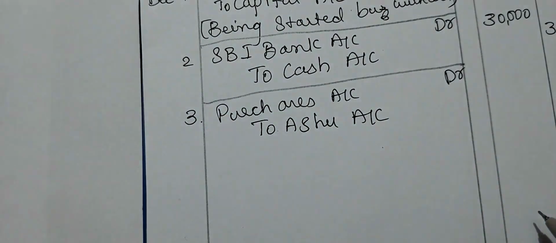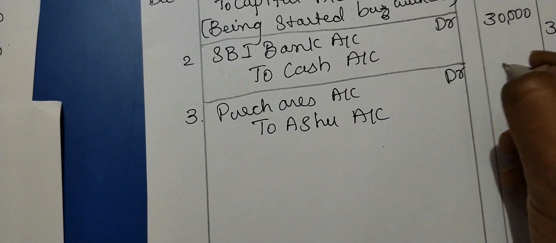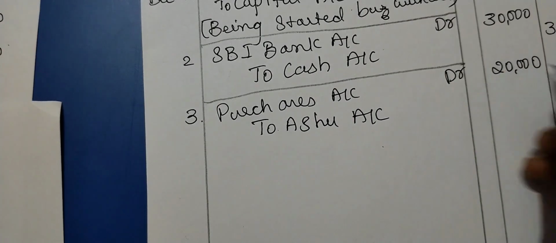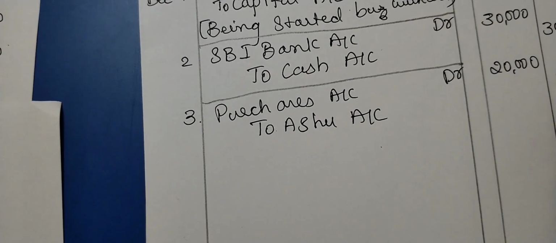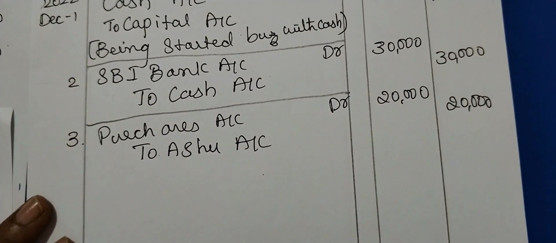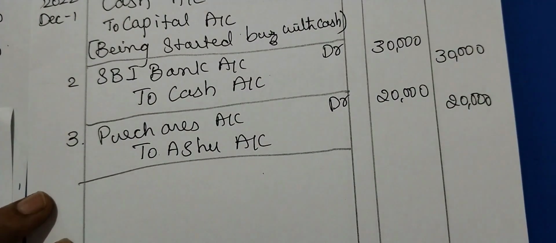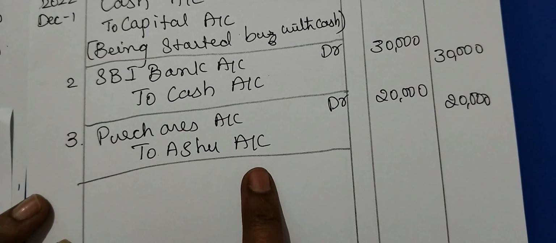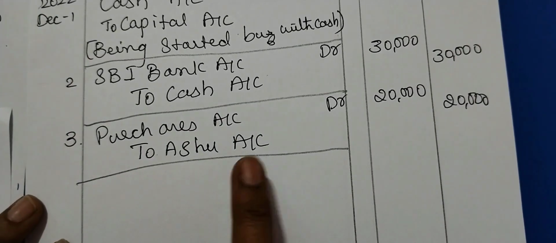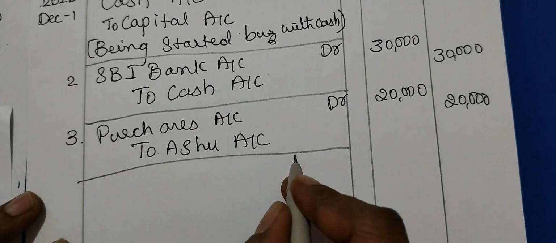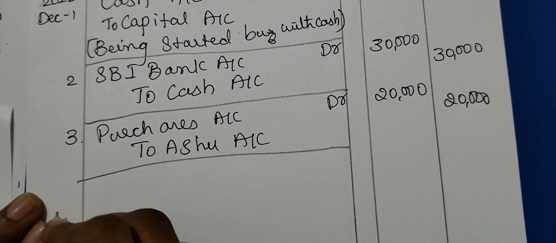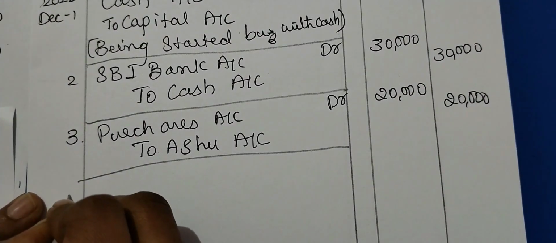The amount is 20,000. Purchases account Dr to Ashu account. The bike example I have shown you now. Being credit purchase.